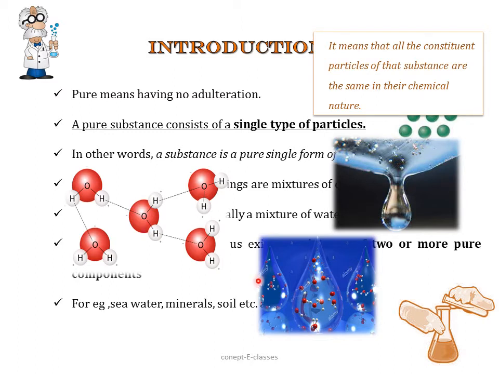A substance is said to be pure only if all the constituent particles of that substance are the same in their chemical nature. We'll study more about molecules and atoms in chapter 4. Just now we have to understand that these particles should be the same in their chemical nature. Only then is that substance termed a pure substance.